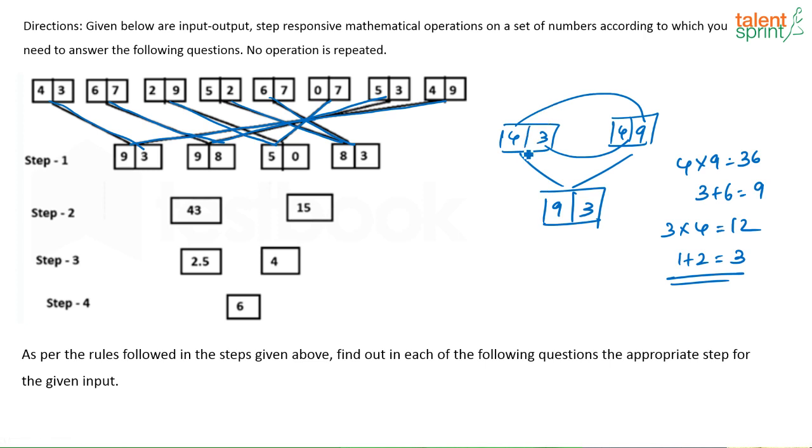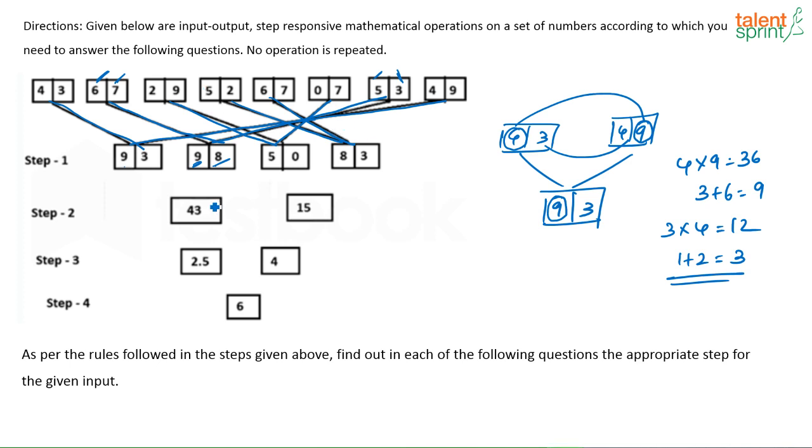So they have taken the first element from the first box and the last element from the last box, multiplied that, and the answer that you get, do the sum of digits. That is the first element in the resultant box, 9. Then this is 3. Similarly here it will be 6 into 3, that is 18, correct? 8 plus 1 will be 9. Similarly 7 into 5, that is 35, 3 plus 5, 8. This is the logic that has been followed.